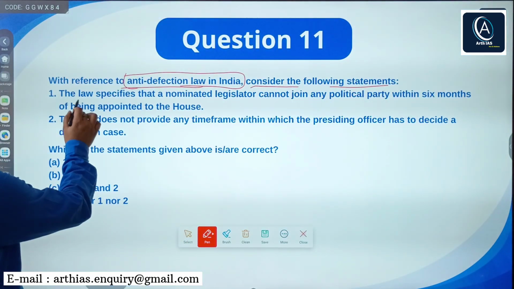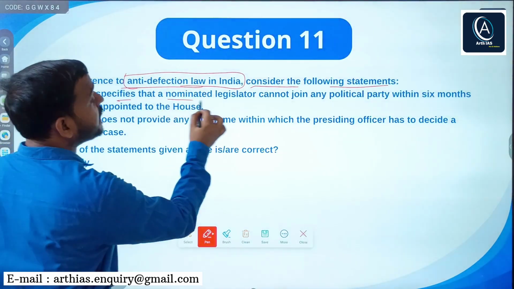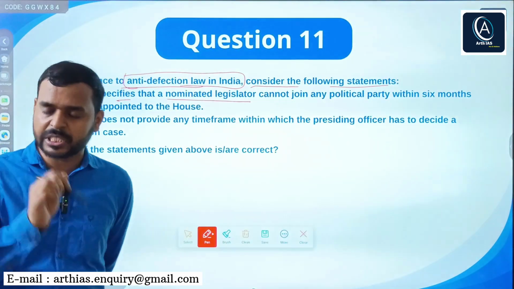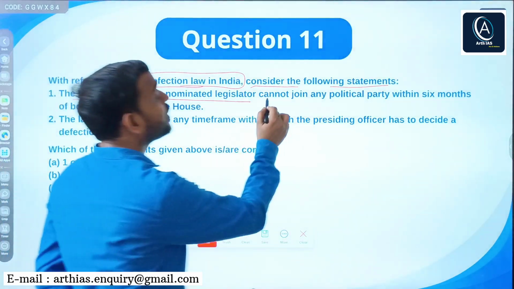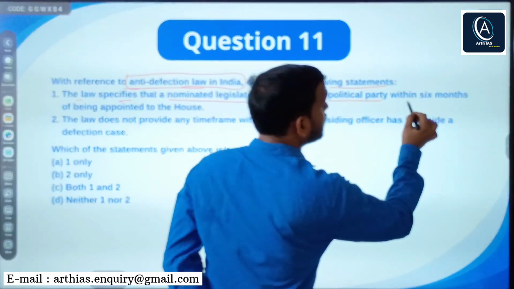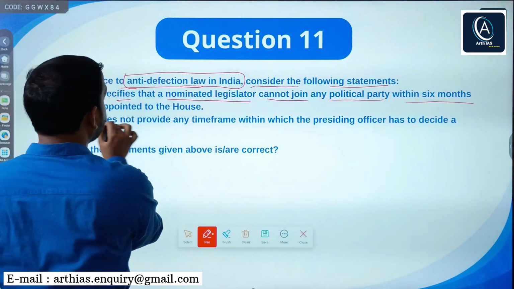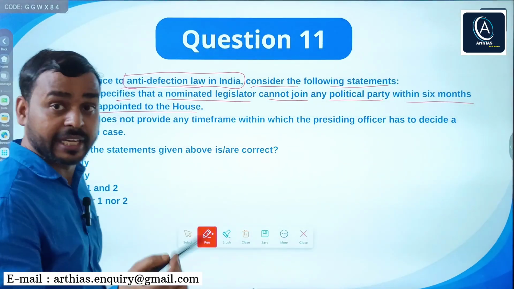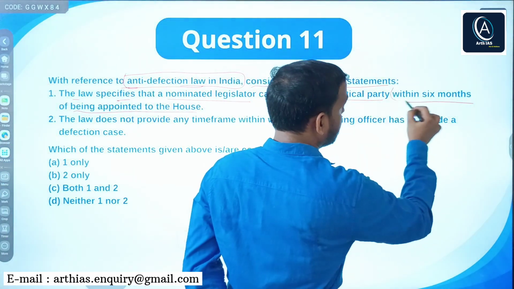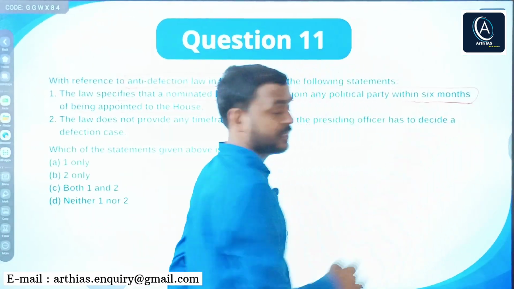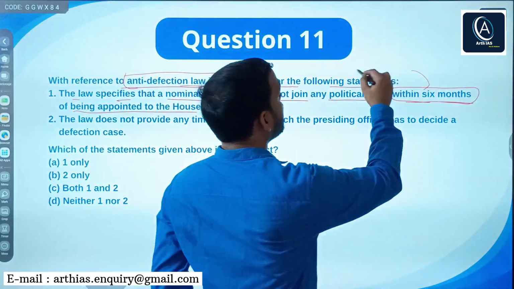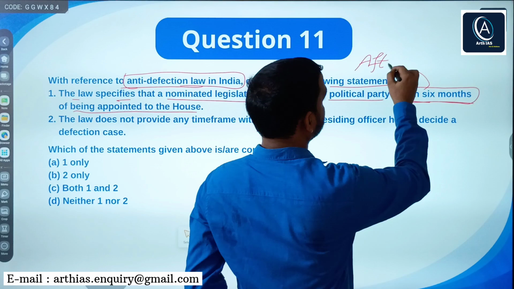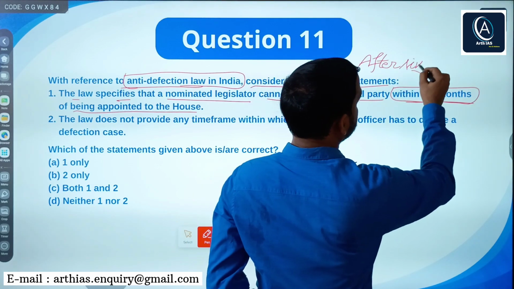The law specifies that a nominated legislator, for example a nominated MP or MLA, cannot join any political party within 6 months of being appointed to the house. Listen, here UPSC has played. It says within 6 months, but the actual law says after 6 months.